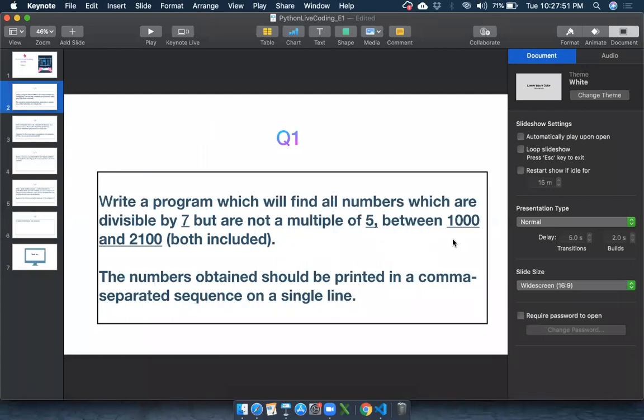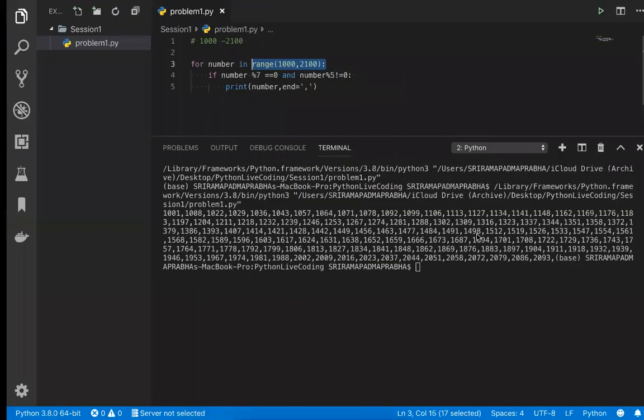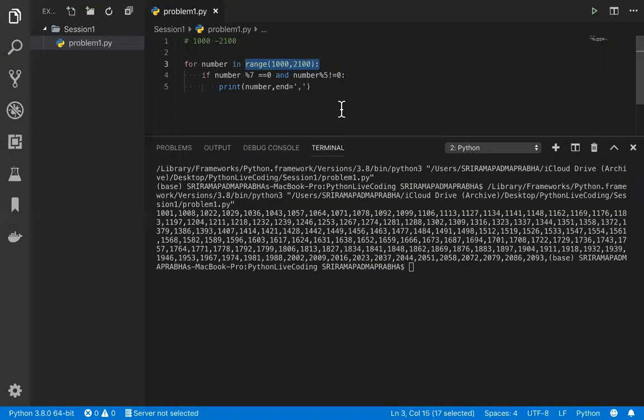Then you can go for the range function. So what is the learning from this question? We are going to use the range function to find the values between one number to another number, that is a start number and an end number. This is problem number 1.